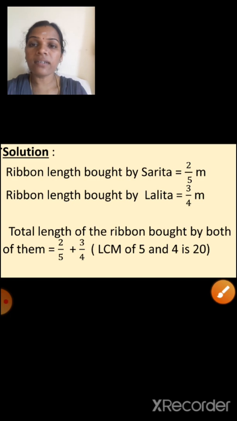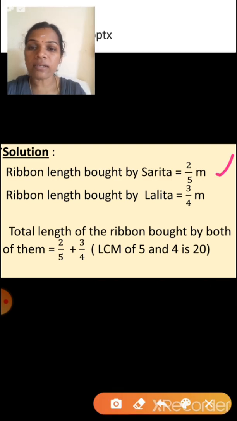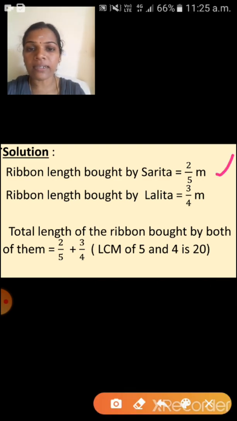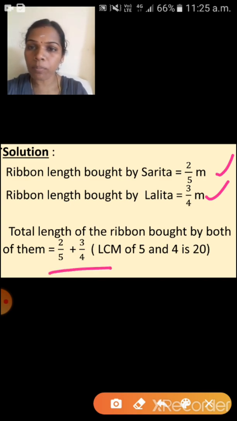So see here, I have already told you that in a word problem you have to write the given statement first. So the first step is what? Yes, ribbon length bought by Sarita, that is 2.5 meter. Next one is by Lalita, 3.4 meter. Okay, now we have to do addition. So the total length of the ribbon bought by both of them, that means 2.5 plus 3.4.